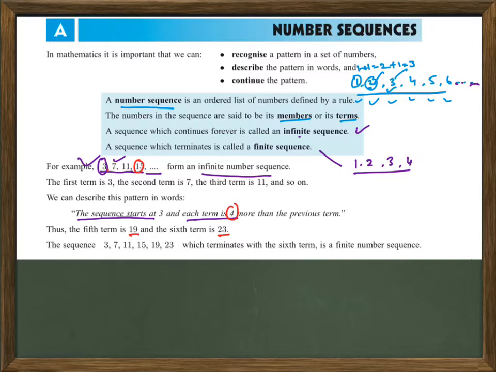The sequence 3, 7, 11, 15, 19, 23 is terminated. After 23 there is no number, so it terminates here. This is called a finite sequence.